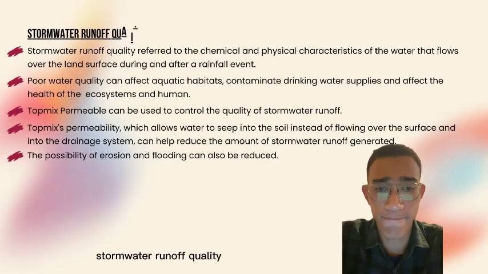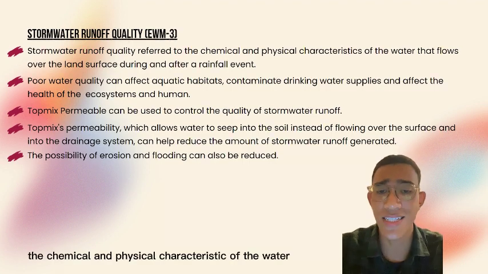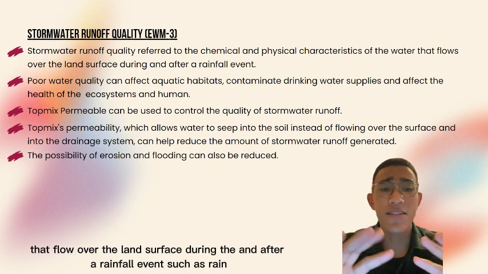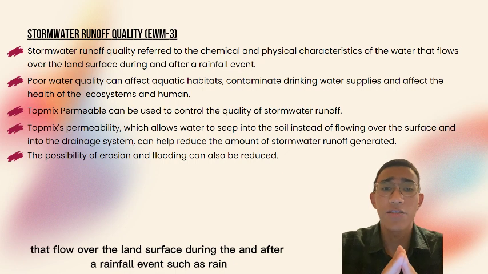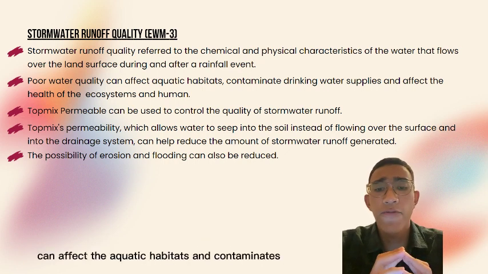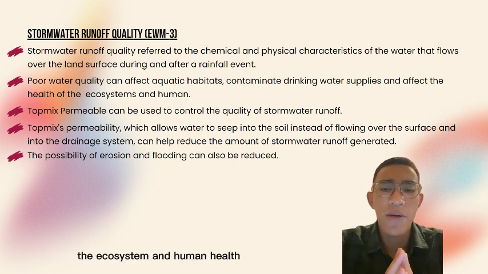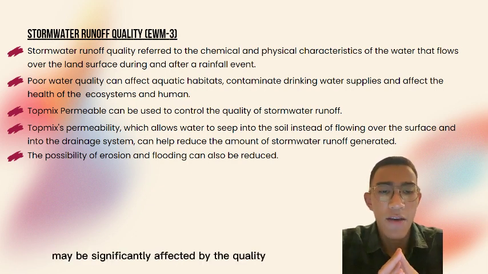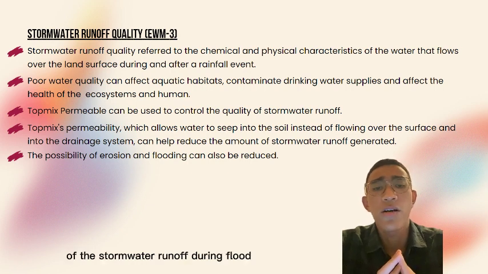Stormwater runoff quality. The chemical and physical characteristics of the water that flows over the land surface during and after a rainfall event are referred to as stormwater runoff quality. Poor water quality can affect aquatic habitats and contaminate drinking water supplies. The ecosystem and human health may be significantly affected by the quality of the stormwater runoff during a flood.